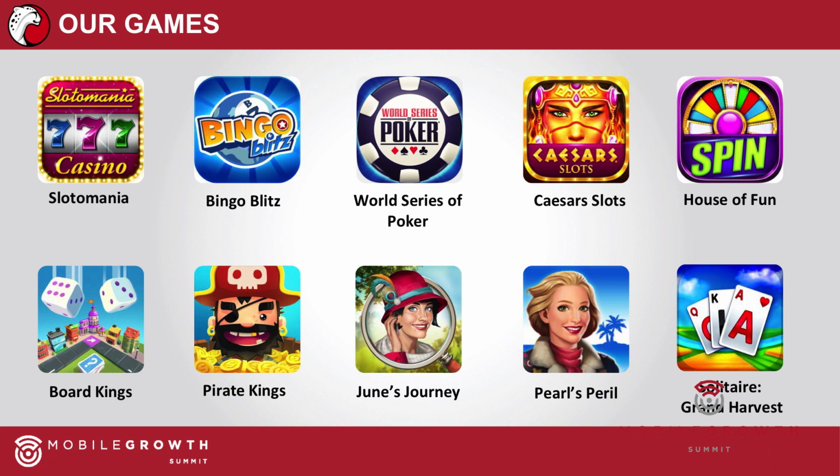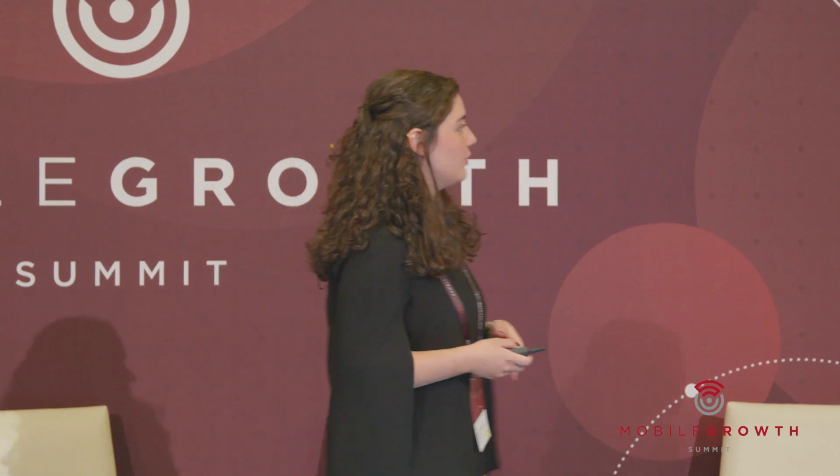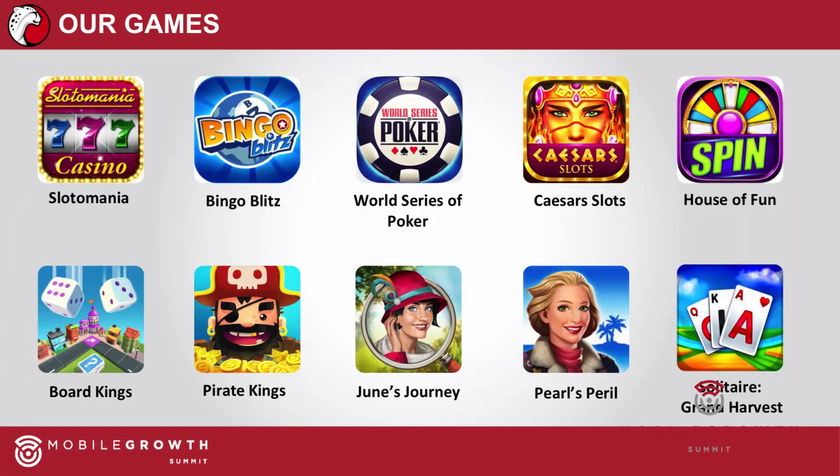The top row would be some of our classical games in the social casino genre, and the bottom part would be the recent additions. So Board Kings and Pirate Kings from Jelly Button, June's Journey and Pearl's Peril from Vuga, and Solitaire Grand Harvest has been our latest addition to our portfolio.